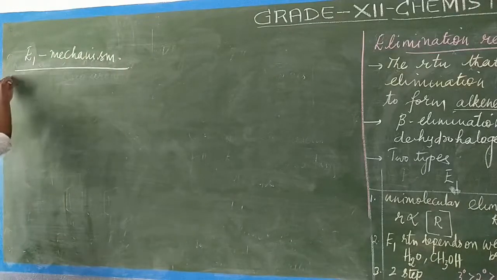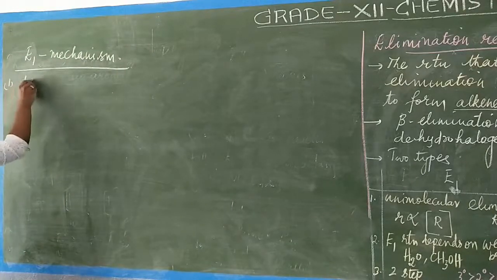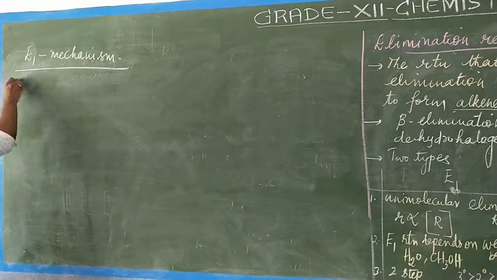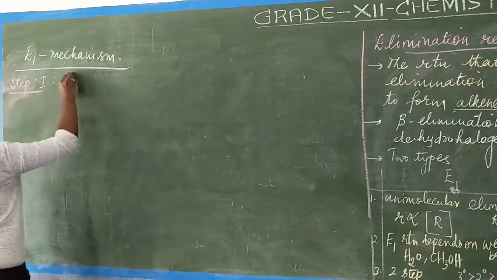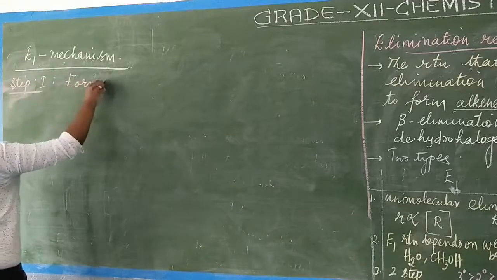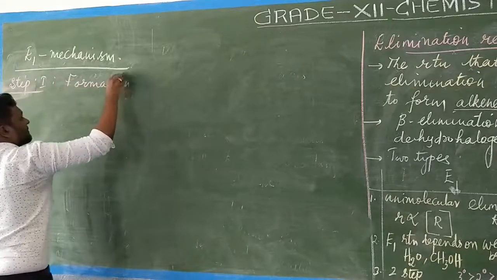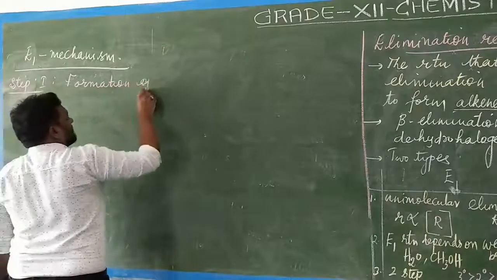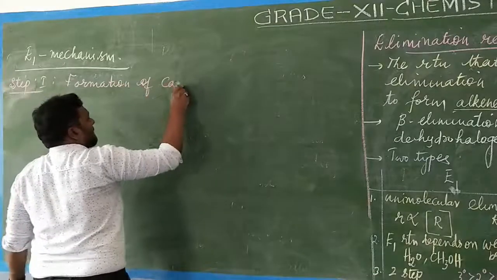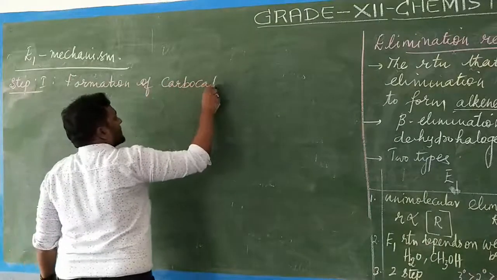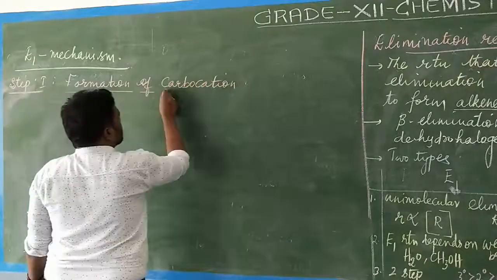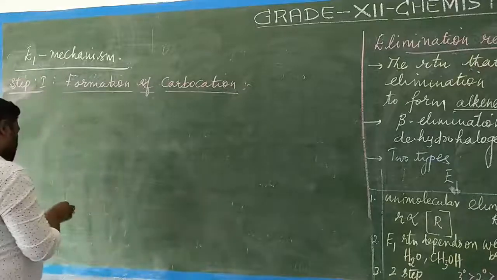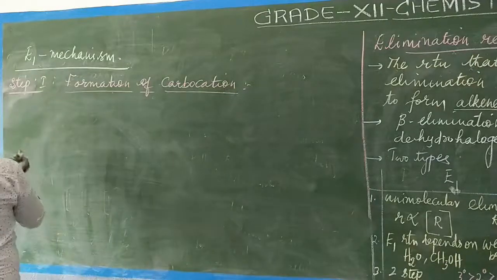It involves two steps. Step 1 is the formation of carbocation.